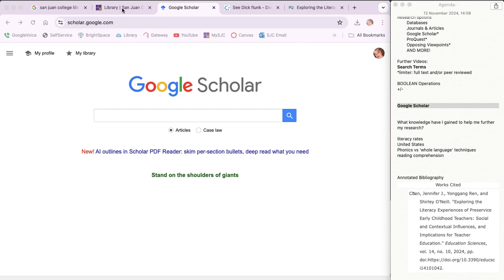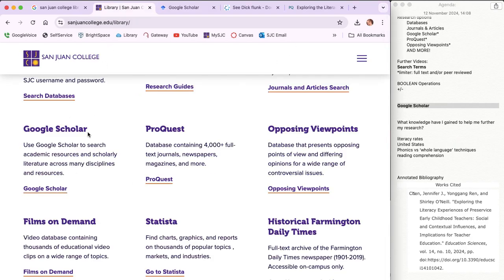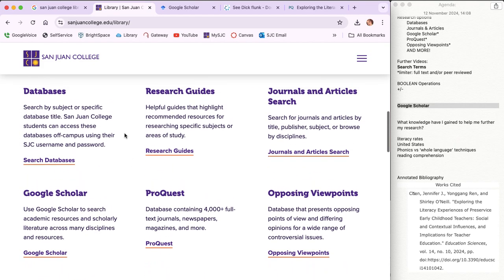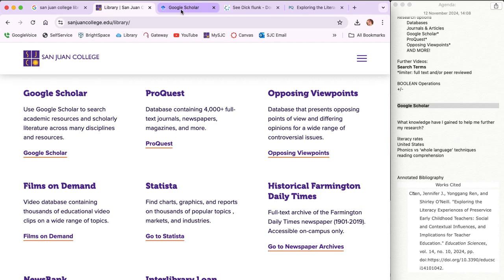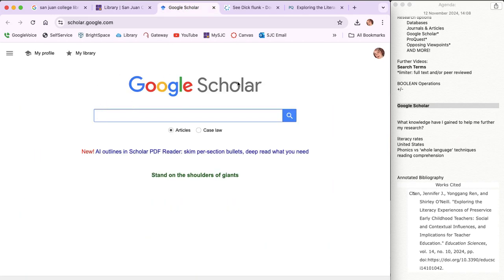Google Scholar. So when we were in the library, one of the options for research was Google Scholar. And we looked at a couple of other locations to sort of see what comes up and what we can look at. But let's go see what we find with Google Scholar. As you can tell, it's not something that we have to use the library for, but it isn't just Google.